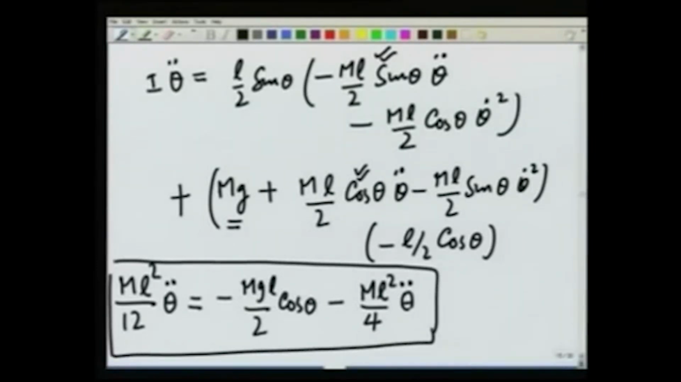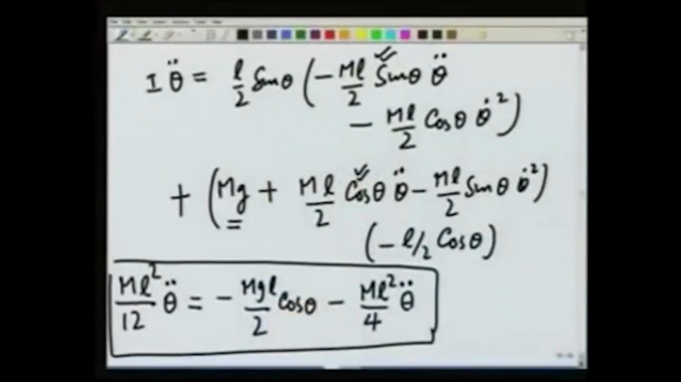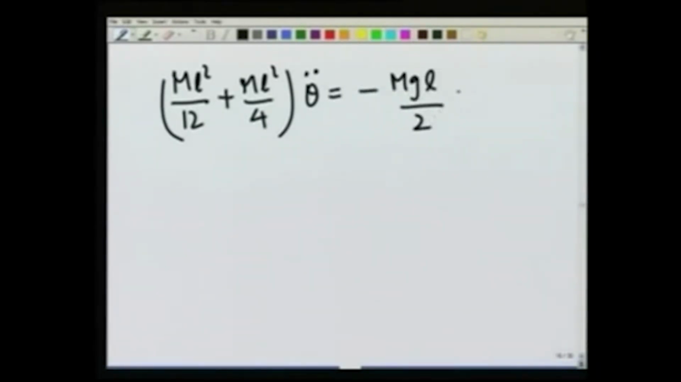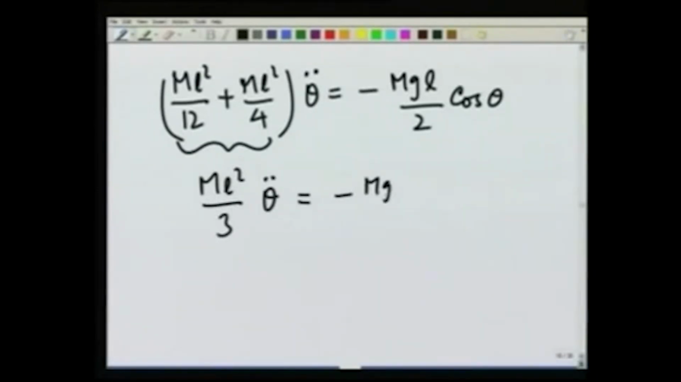When I substitute for N1 and N2 into the equation for torque, if I take this over to the other side, I am going to get mL squared over 12 plus mL squared over 4, times theta double dot, equal to minus mgL over 2 cosine of theta. This is mL squared over 3 theta double dot is equal to minus mgL over 2 cosine of theta.